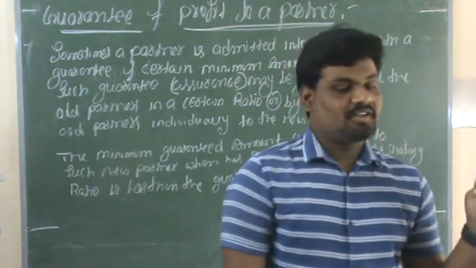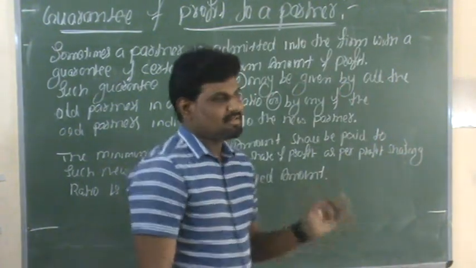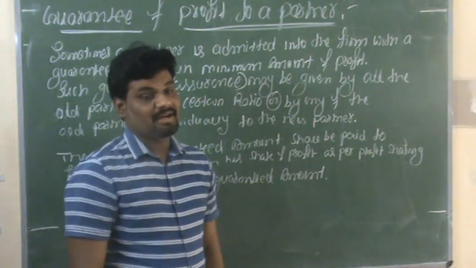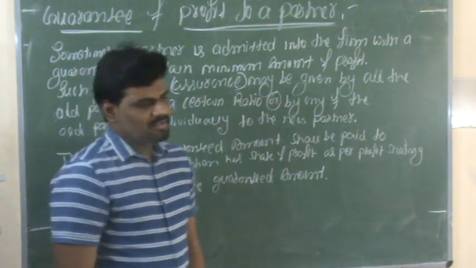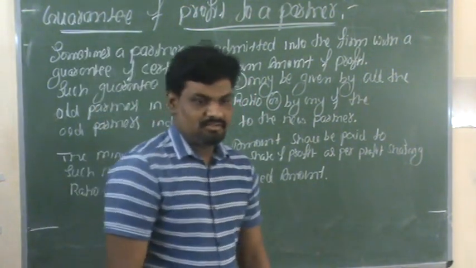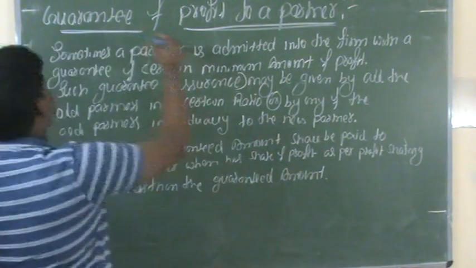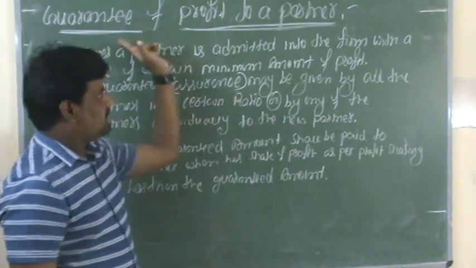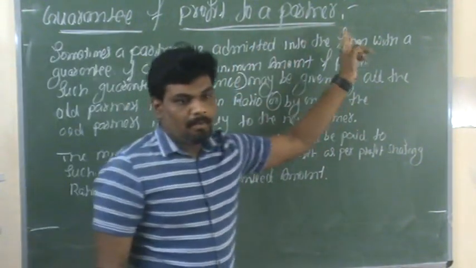In the previous session, we already discussed the second chapter, product method, profit and loss appropriation account, as well as the basis of preparation of partners' capital account and partners' current account. In this session, we will discuss a new concept related to guarantee of profit to a partner.